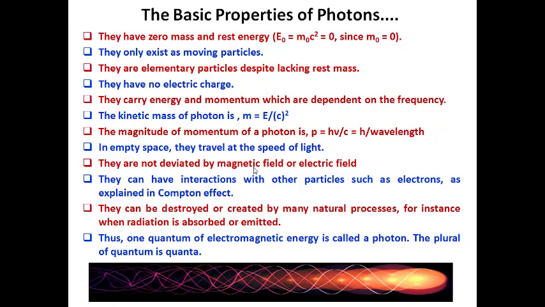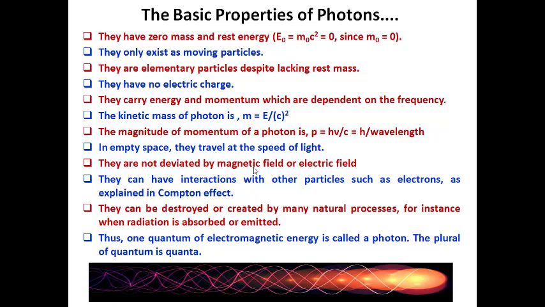Now the mass-energy equivalence. The kinetic mass of a photon, m, equals E by c square. It came from Einstein's mass-energy relation, E equals mc square. So m is the mass of the photon, and it equals E, the energy of the photon with respect to the frequency nu, divided by c square. It's a constant value. The magnitude of momentum of a photon is P equals h nu by c, that is hc by lambda, otherwise h by the wavelength.